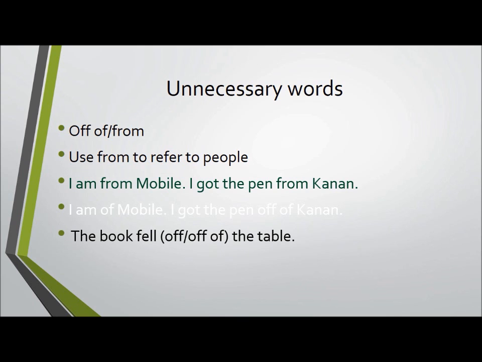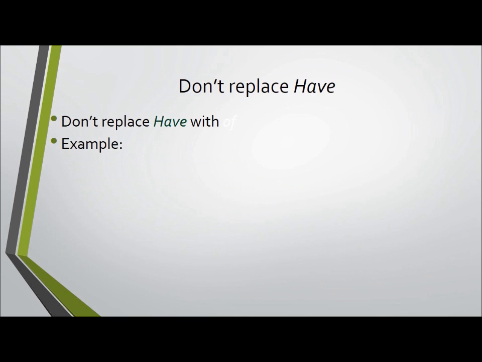Now, I want you to practice. Bring this sentence to class. Well, no, I'll give you the answer here. The book fell off or off of the table. Again, remember, off of includes an unnecessary word, of. So the book doesn't fall off of the table. It simply fell off the table. Off of is considered unnecessary.